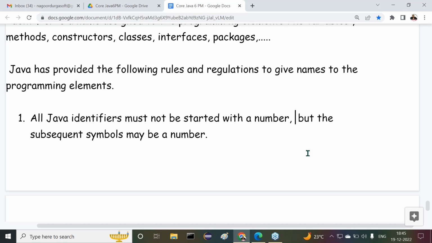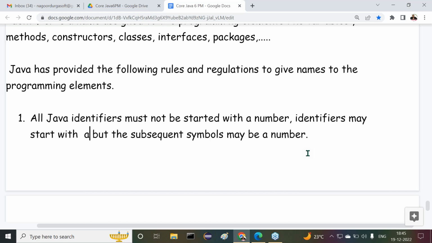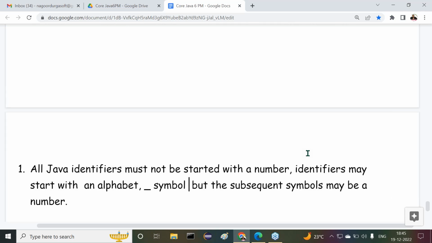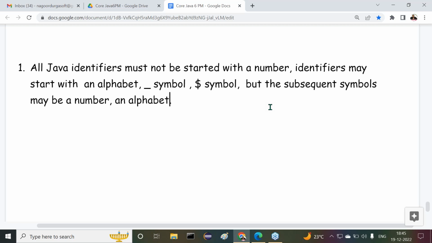Identifiers may start with an alphabet, an underscore symbol, even a dollar symbol. But the subsequent symbols may be a number, an alphabet, an underscore symbol, a dollar symbol.